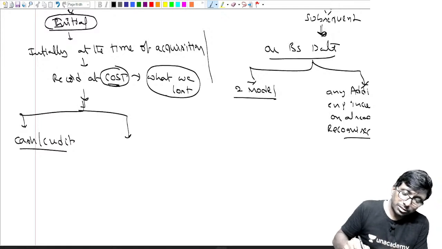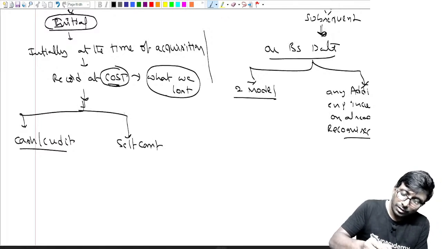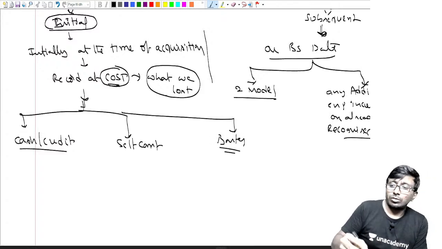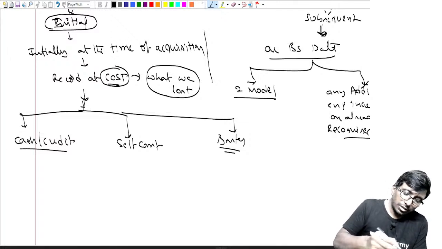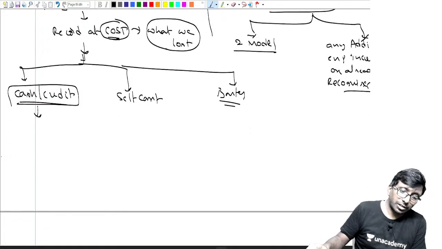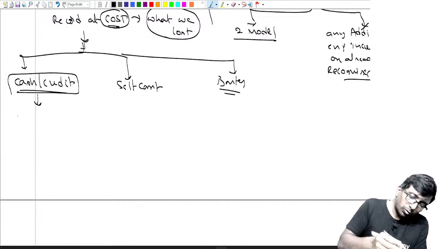Next way is what? We can construct on our own, self-construction. Yes, self-construction you can do. And the next one is the barter system, where you can also get it. Barter is exchange of assets. So if it is cash or credit, it means you said I will pay you a little later, or you paid immediately. Fine. What do you write now?